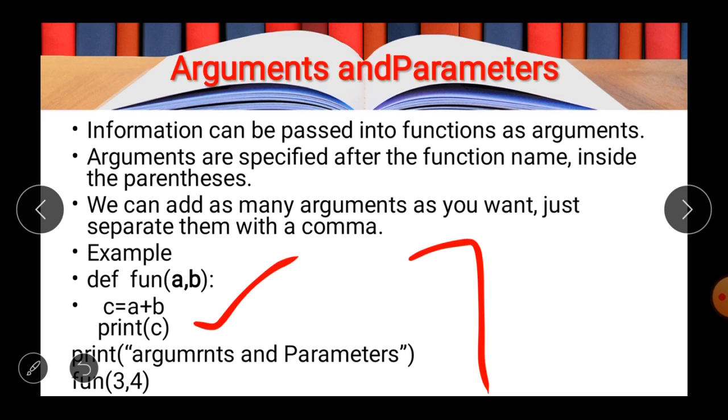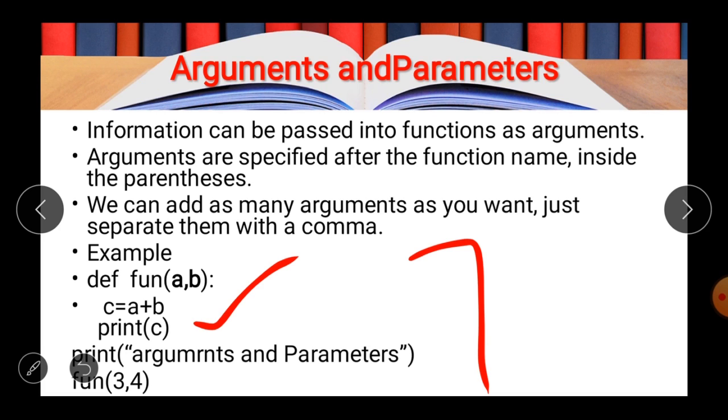In the previous example the parenthesis was blank, but in this example you can see that there are two variables written, that is a comma b. So it means that when you call this function you need to pass two values, and when you don't pass any type of value it will show you an error.